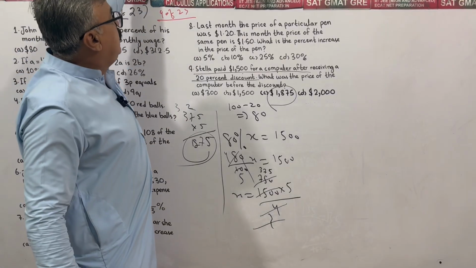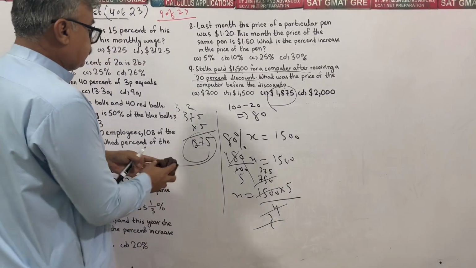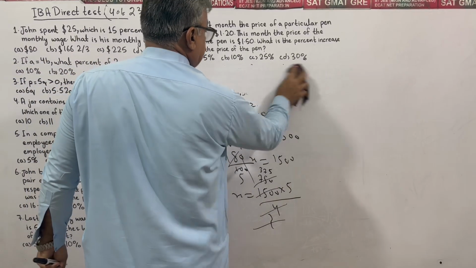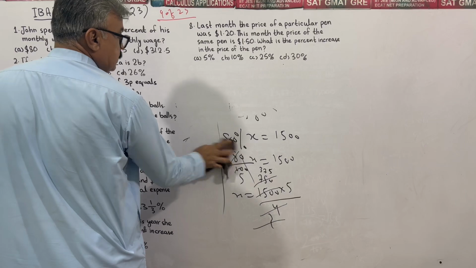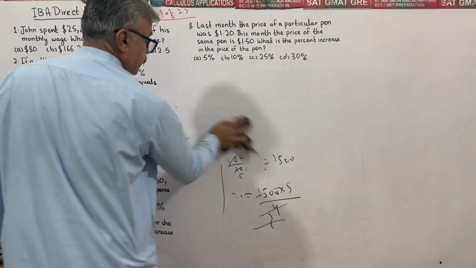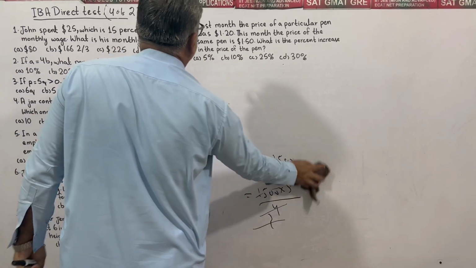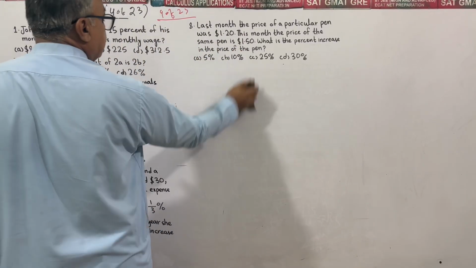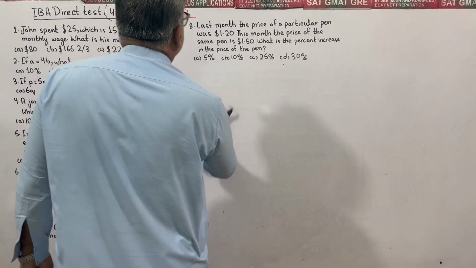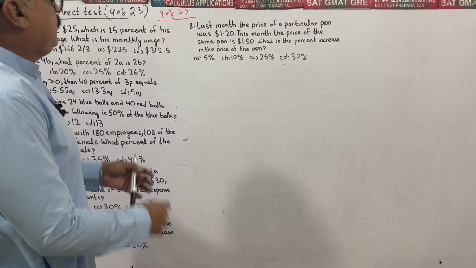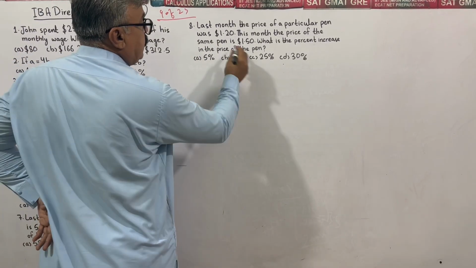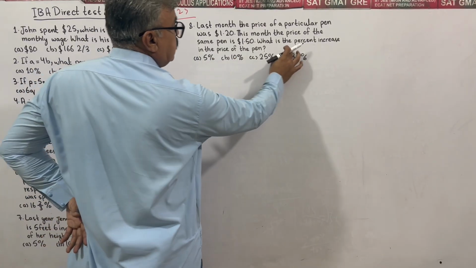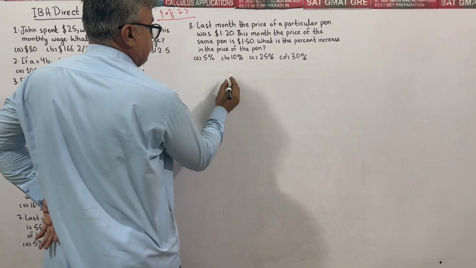Okay, cool. Going one step further, erasing this question as well, we have question number 8. Last month the price of a particular pen was $1.20. The zero is meaningless in that case, so the price was 1.2. This month the price of the same pen was 1.5. What is the percent increase in the price?